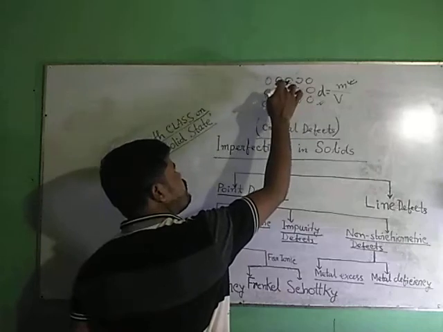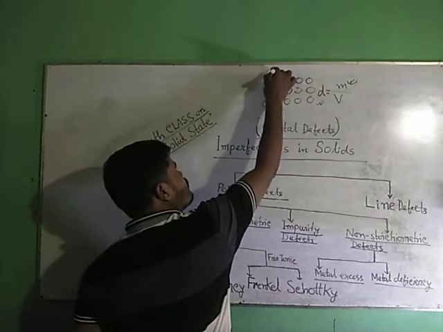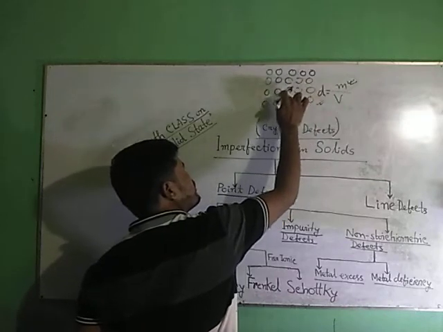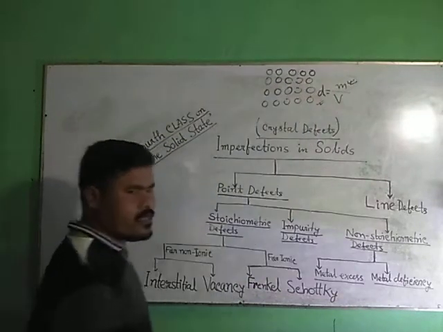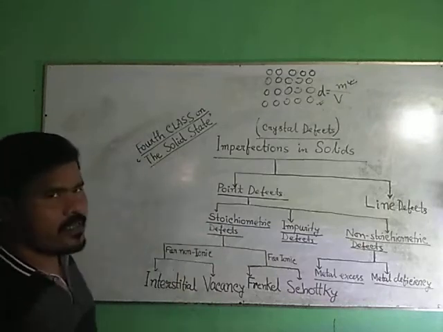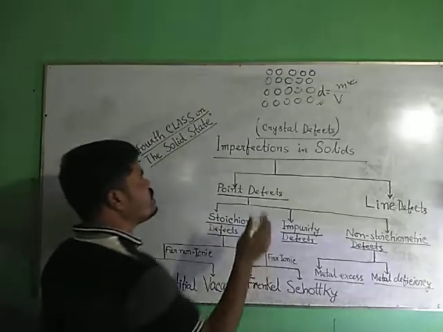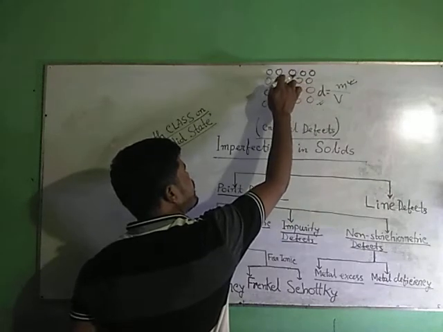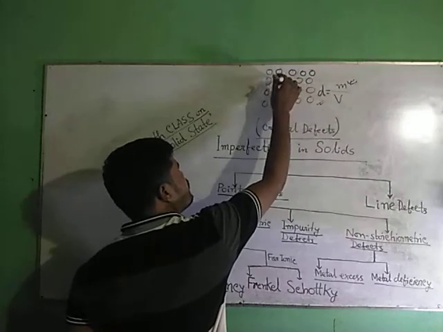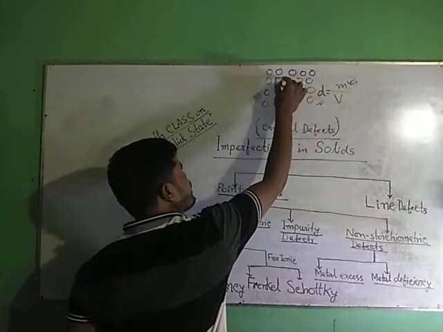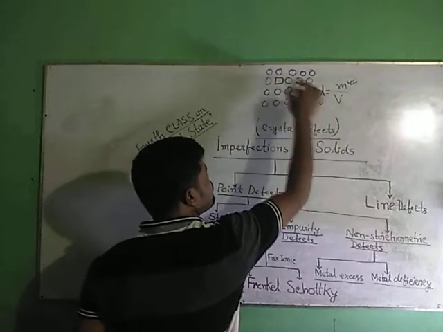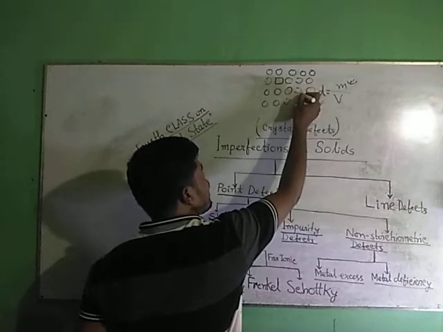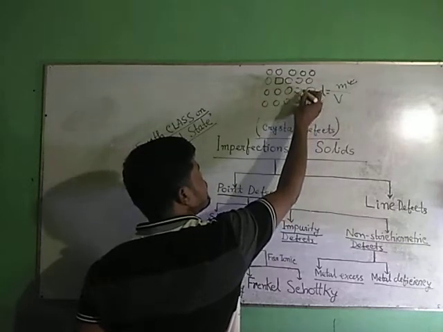Suppose one particle from my ideal crystal structure, my imaginary crystal structure. See what is happening in reality. Some particles from their lattice sites are dislocated to another interstitial site.